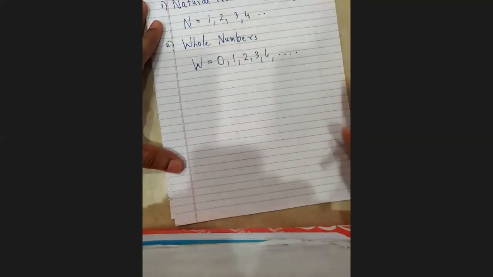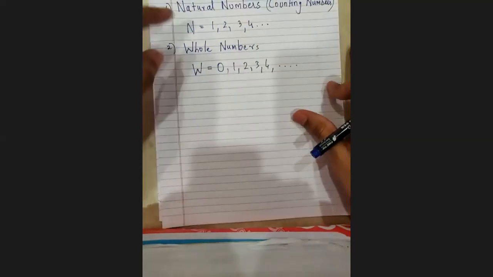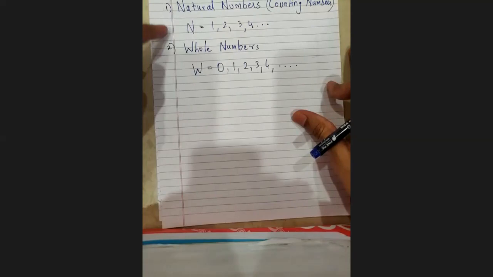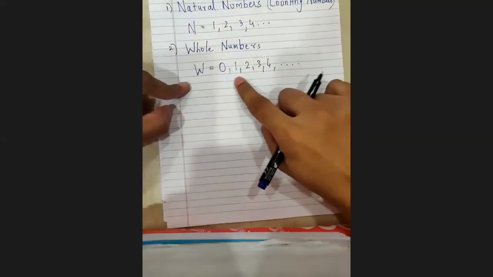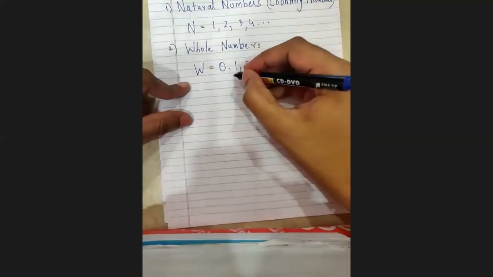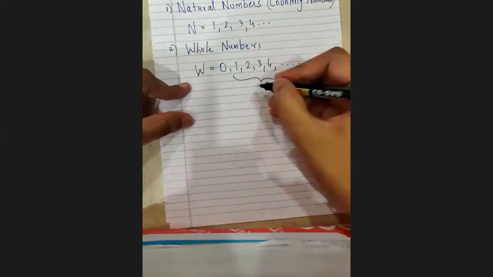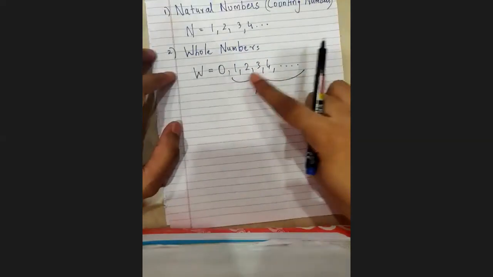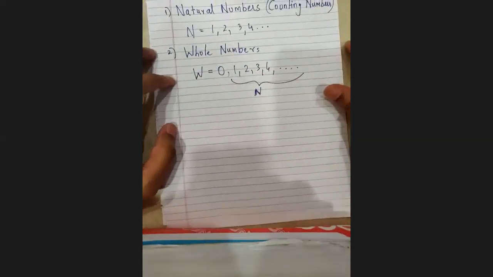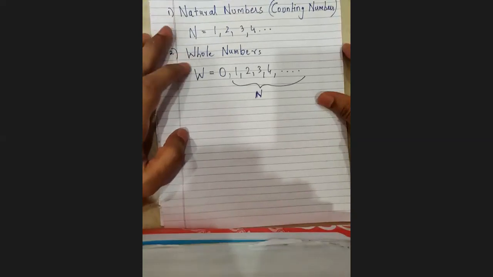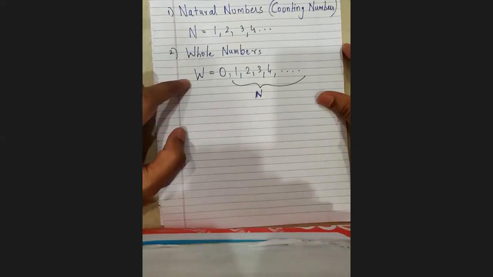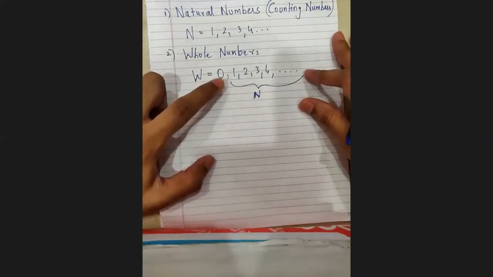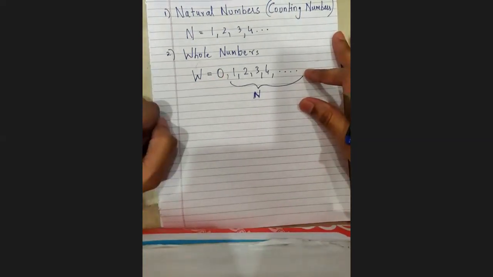Here it's important to notice that natural numbers and whole numbers, is there any relation between them? Yes, in whole numbers, I can see natural numbers also. What we can do is take this entire part and say this is N, because natural numbers start from 1. So though we have learned them separately, natural numbers are inside whole numbers. Only one extra thing has been added in whole numbers, that is 0. I hope this part is clear.